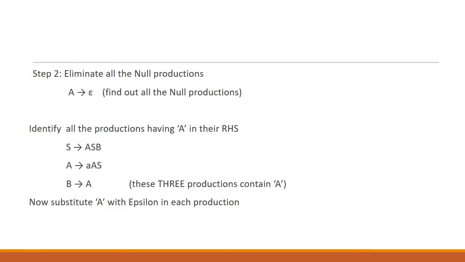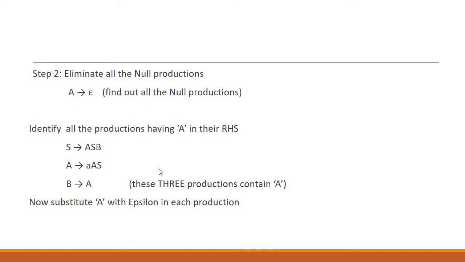Step number 2, we need to eliminate all the null productions. First we need to identify which one is the null production. We have one null production, that is A producing epsilon, and in this case we need to find A on the right hand side of all the productions, and identify those productions which contain A on their right hand side. Here we identified three productions containing capital A on the right hand side. The very first is S producing A B, the other one is A producing small a, capital A, and then B producing capital A. So these are the three productions.